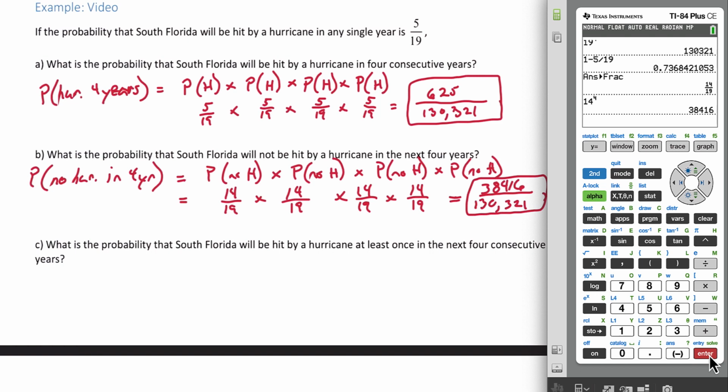Question C is asking, what is the probability that South Florida will be hit by a hurricane at least once in the next 4 consecutive years? The probability of at least once is 1 minus the probability that it doesn't happen. And notice we just found the probability that the hurricane does not happen in 4 consecutive years. So we have 1 minus our previous answer,